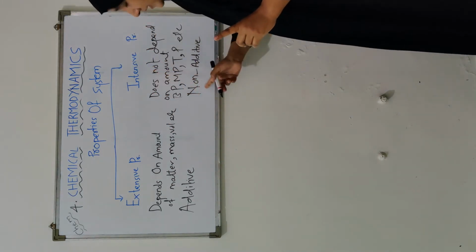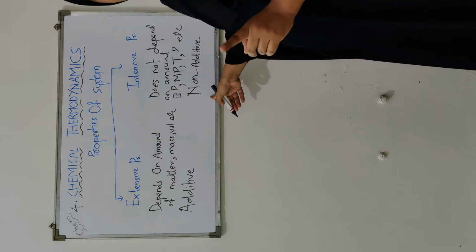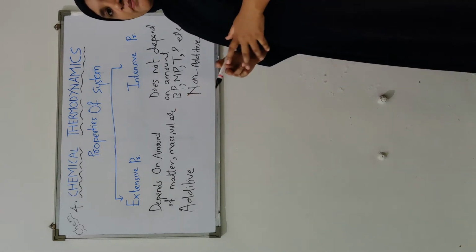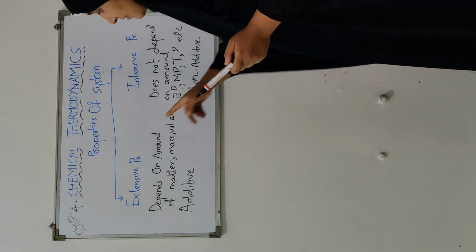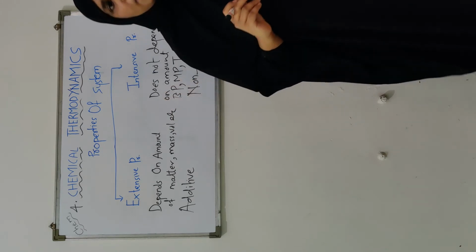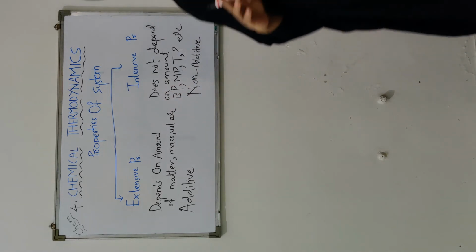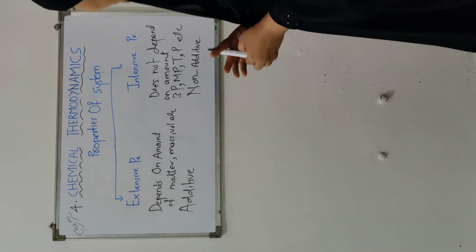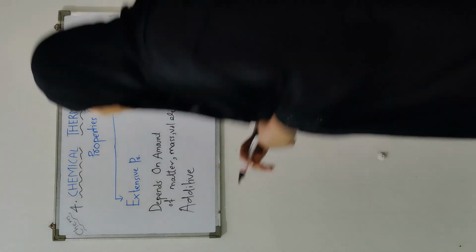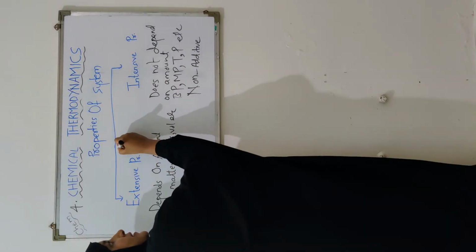One more interesting point about intensive properties is that they are sometimes the ratio of two extensive properties. Okay. Intensive properties can be the ratio of two extensive properties. For example, let's take density.